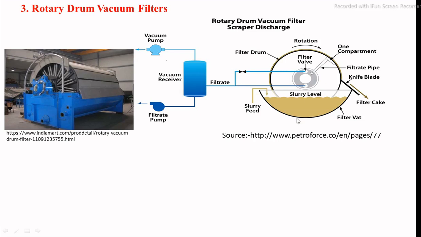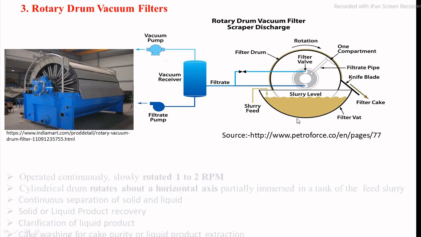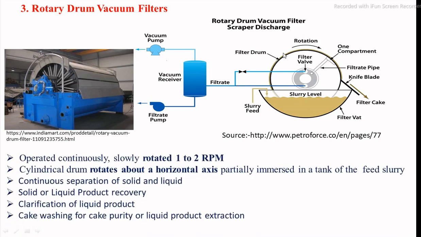The speed of rotation of this cylindrical drum is 1 to 2 RPM, rotated very slowly while immersed into the slurry. The slurry is continuously fed to maintain its level, and the slurry is internally agitated by an agitator.